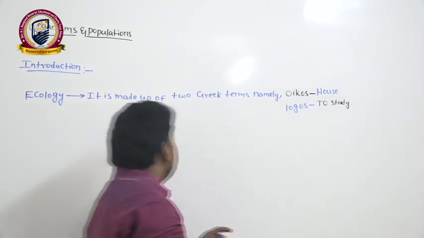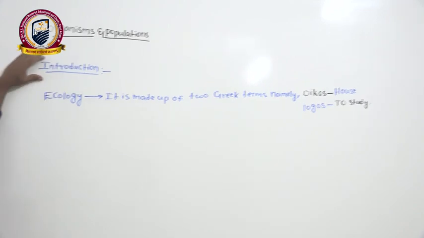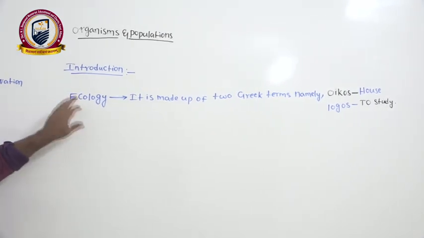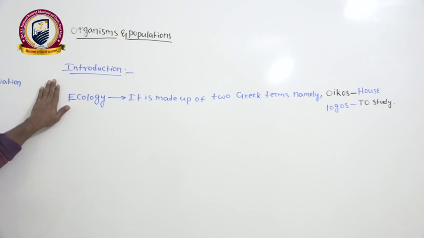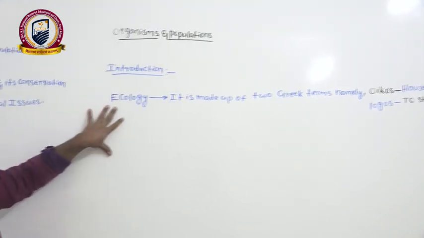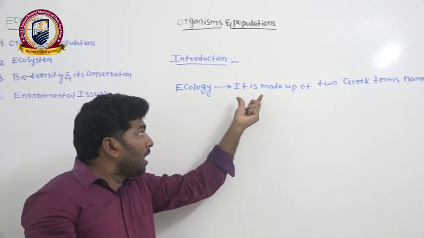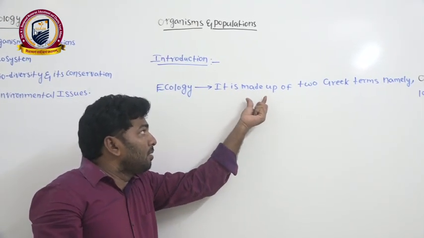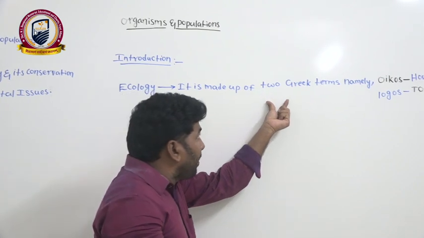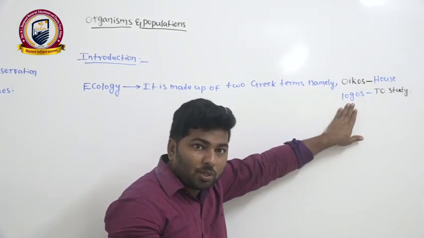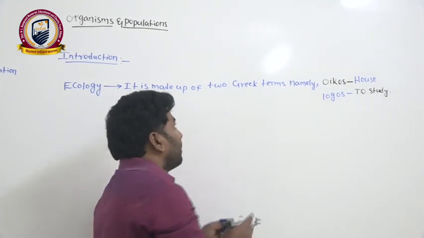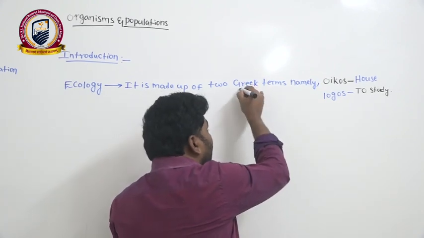Right? See here, in the introduction we will discuss about ecology. What is the meaning of ecology and what is the history of ecology? We will discuss clearly now. First of all, you can see here, ecology is a term. The term is made up of two Greek words or two Greek terms.